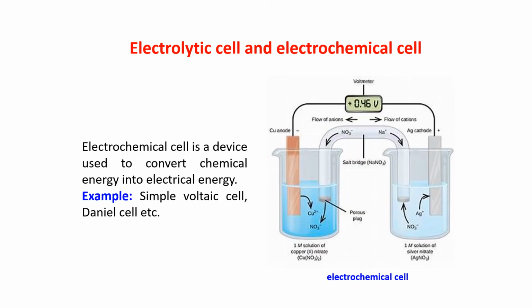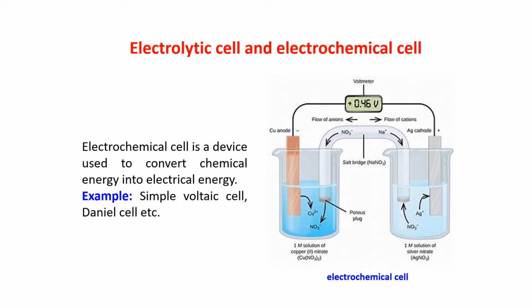Next is the electrochemical cell. An electrochemical cell is a device which is used to convert chemical energy into electrical energy. With that chemical energy, a chemical reaction is taking place, and because of that, electricity is forming. It's converting chemical energy to electrical energy. You will study more about the electrochemical cell in the higher classes.